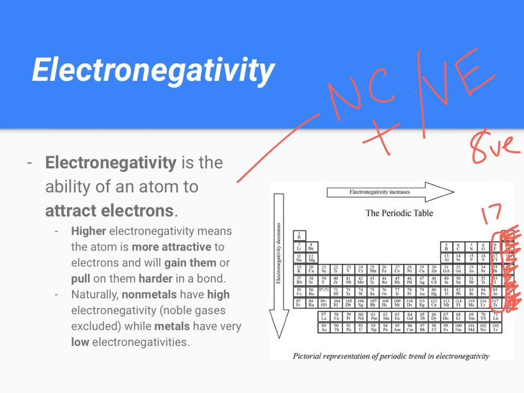And we see on this chart here that it shows electronegativity increases, which is directly proportional to nuclear charge. It also shows that electronegativity decreases as you go down, which is also similar to nuclear charge due to shielding. Okay. The more shields we add, the less likely it's going to be for a nucleus to be able to draw in extra electrons.